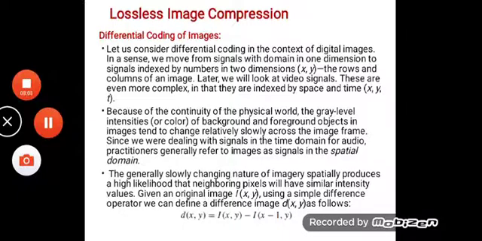Let us consider differential coding in the context of digital images, in the sense that we move from signals with a domain in one dimension to signals indexed by numbers in two dimensions, that is x, y, the rows and the columns of the image. Later we will look at video signals. These are even more complex in that we need to index by space as well as time.